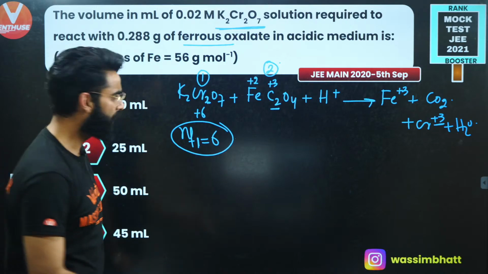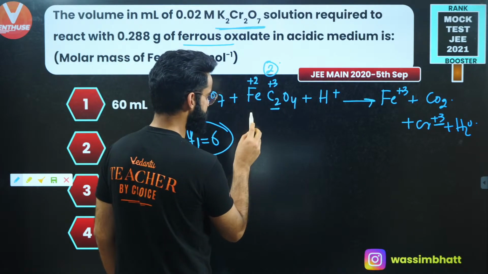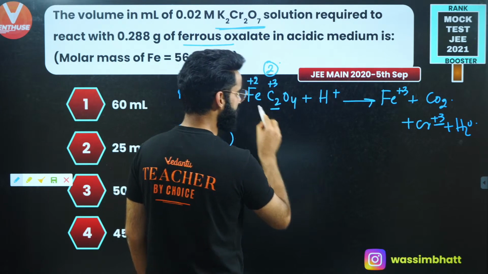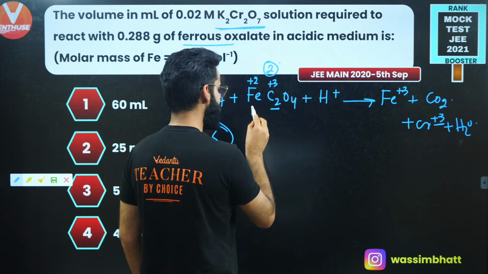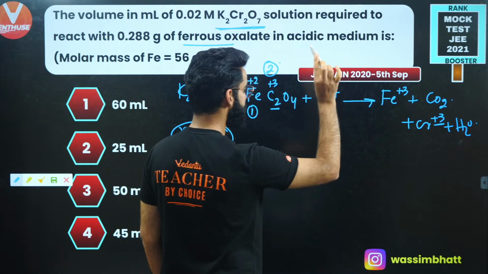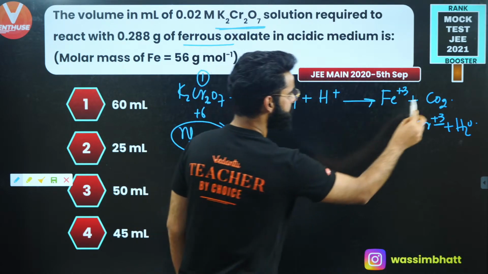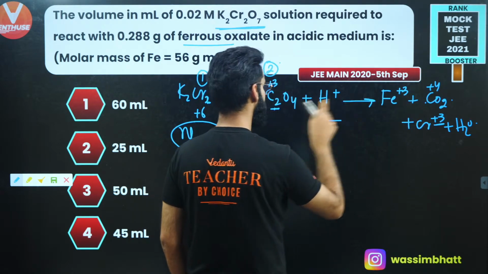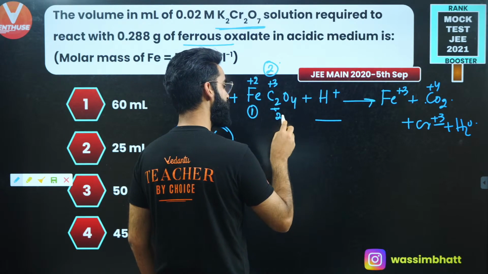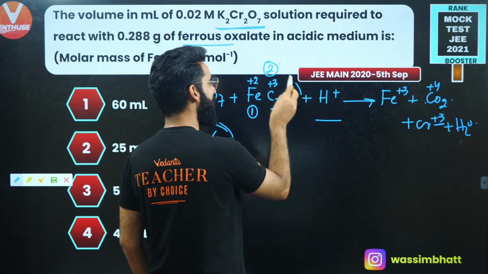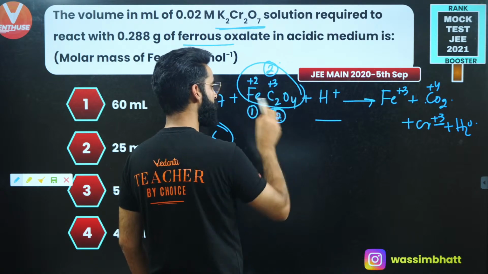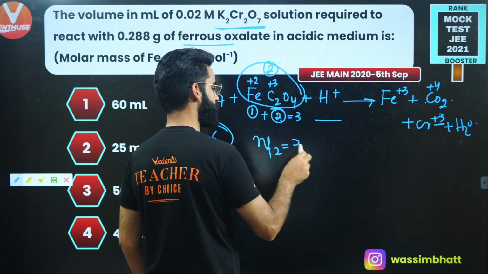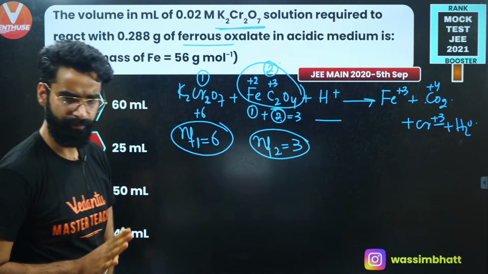Now what about the N factor of this ferrous oxalate over here? See, guys, Fe di positive gets converted into Fe tri positive, so it loses 1 electron. Carbon from +3 to +4. Again, 1 atom of carbon loses 1 electron, but I have 2 atoms of carbon, so 2 atoms of carbon are going to lose 2 electrons. So in total, how many electrons are being lost by 1 mole of this ferrous oxalate? It's going to be 2 + 1, 3. So N factor of this ferrous oxalate is going to be 3. So I got the N factor of both, right?